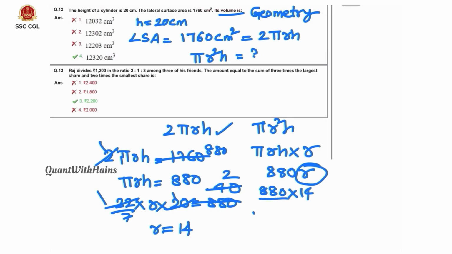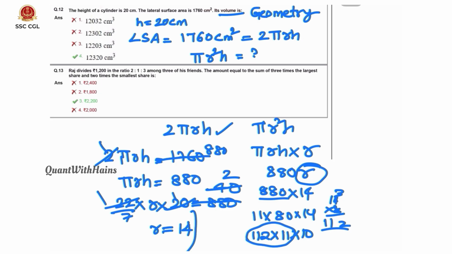We'll take 11 common here into 14. So 14 8s are 112. So our answer is 112 into 11 into 10. How do we multiply with 11? Here 112 into 11, we'll write 1, 2 here, last numbers 1, 2. Now 2 plus 1 is 3, 1 plus 1 is 2. Into 10 means this will get us the value. That is option 4, 12320.